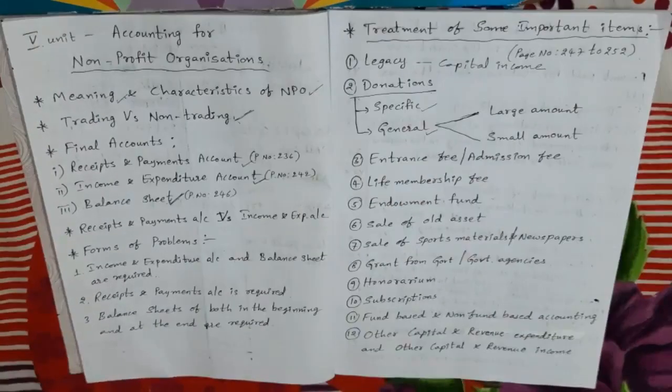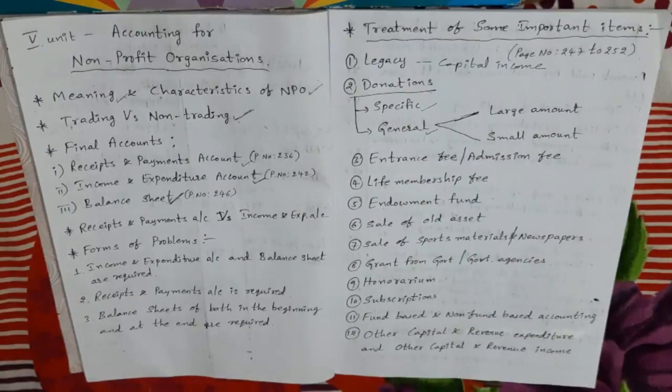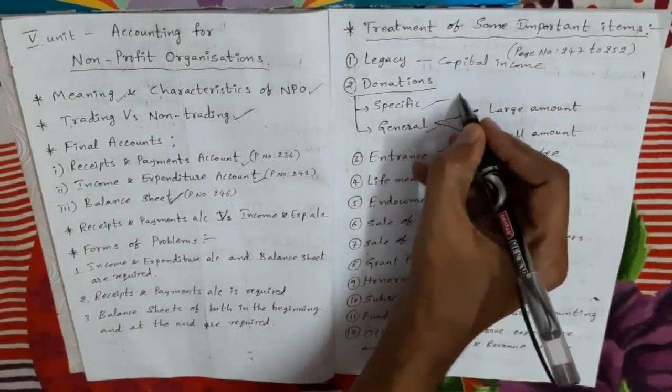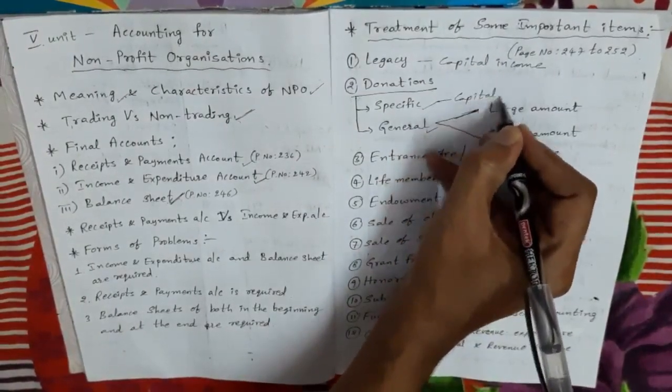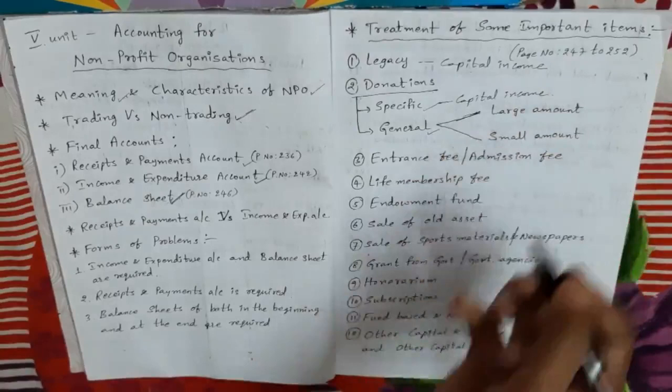My dears, how do we know whether it is specific or general? If in the question the purpose of the donation is mentioned, that is a specific donation, like donation for building, donation for library. A particular purpose mentioned means we treat it as specific donation. A specific donation is capitalized, meaning it is taken on the liability side of the balance sheet. So a specific donation you have to treat as capital income.